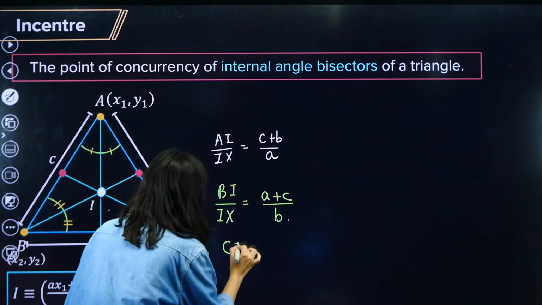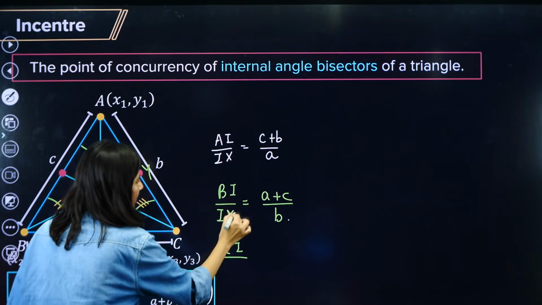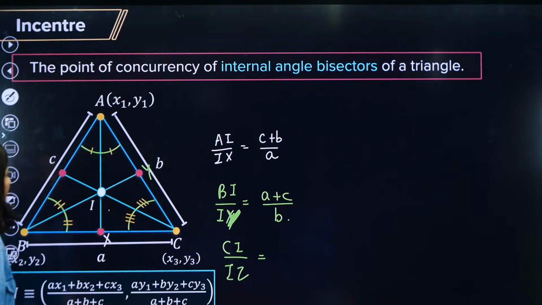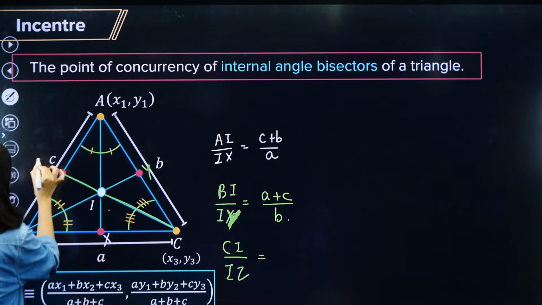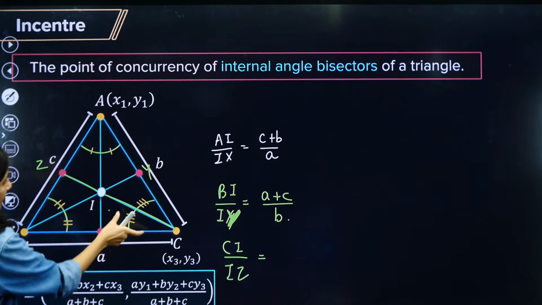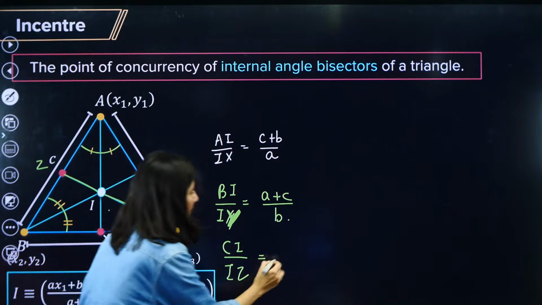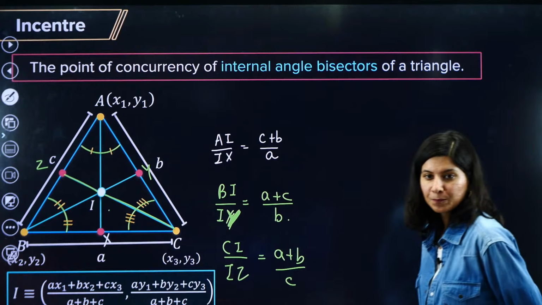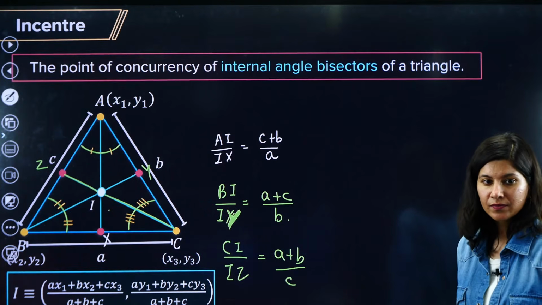Okay, ma'am. CI upon, not IX, actually this is IY, no? BI, IY. This is y. And IZ. CI upon IZ. Now tell me CI. So CI upon IZ. This is z, this is y. So ma'am, b plus a. A plus b, what is remaining? Left out will be c. Okay, all right.